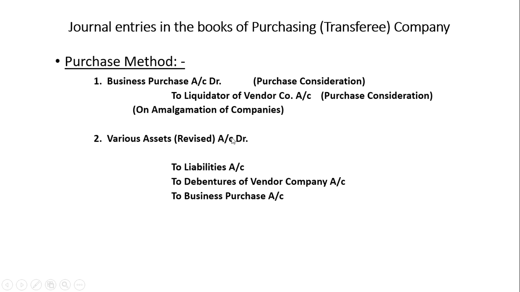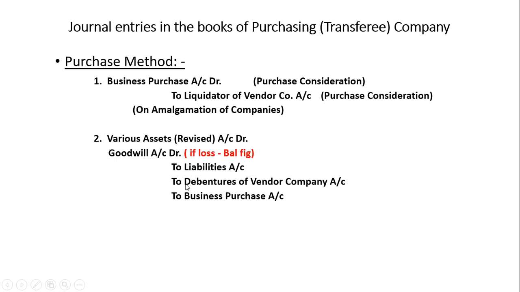Similarly, if the assets are less and liabilities are more, if you are taking over a company where you are paying more compared to the assets which you have taken over, then it will be a loss for you. Remember, the loss in the purchase method is debited as goodwill.